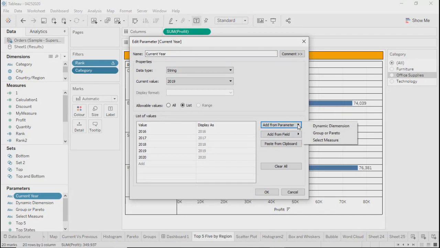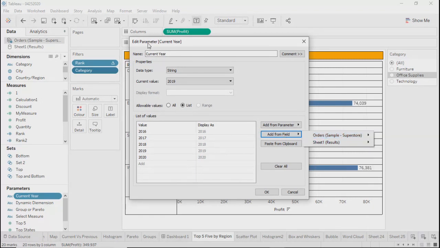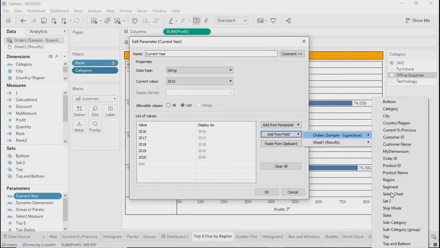Yes, I am aware. Right, in parameters we are not using any field from our data. No, we do use sometimes, right? For example, you see here, it's a parameter, current year, add from field. It will ask you which data source and which field you're talking about, right? But it is while creation you can use that.